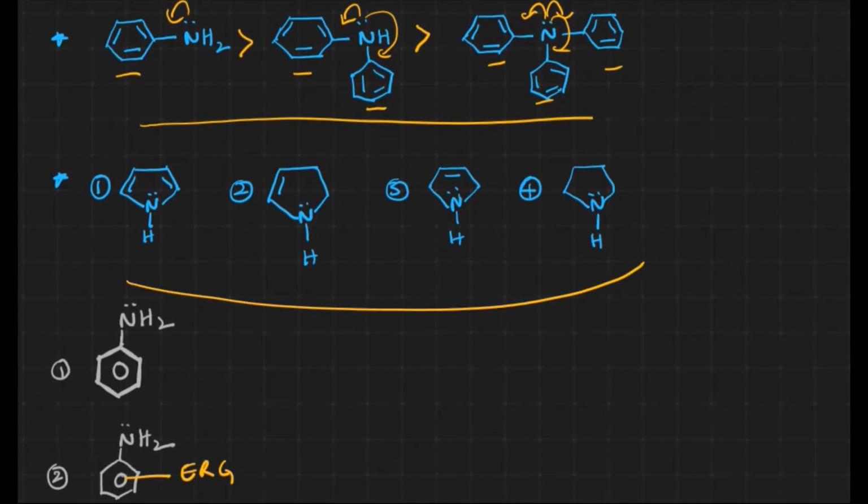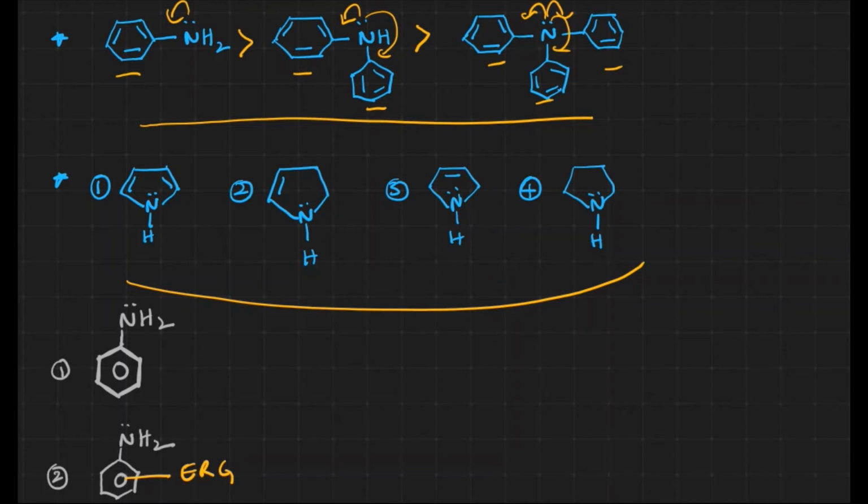Now let us take these next three. In the first, the lone pair on the nitrogen is in conjugation with two double bonds. In the second, the lone pair is in conjugation with one double bond. In the others, the lone pairs are isolated and there are no double bonds. The number of resonating structures is greater in the first and second, because the lone pairs are in conjugation. So the first and second should be the least basic compared with the third and fourth.